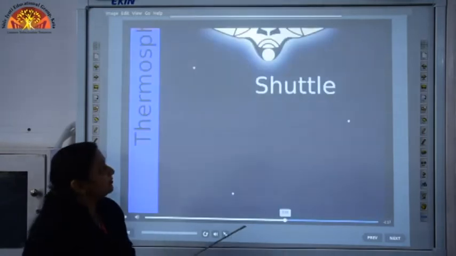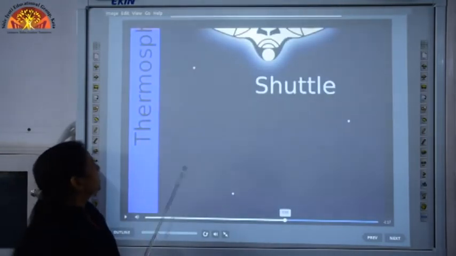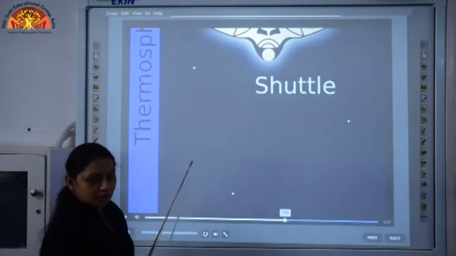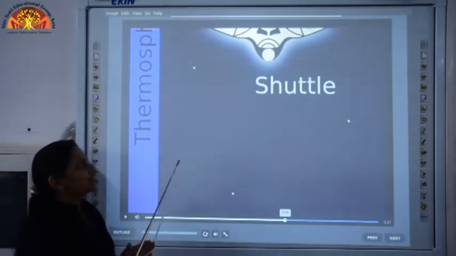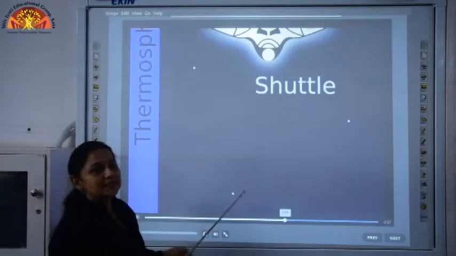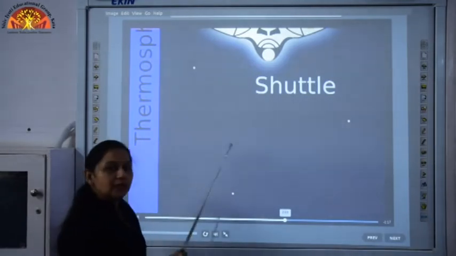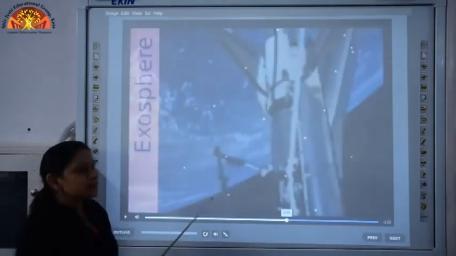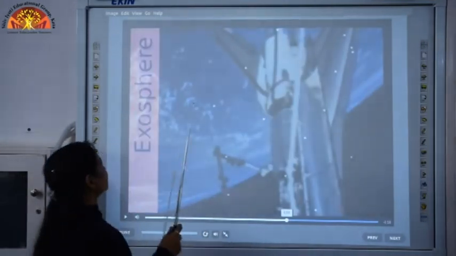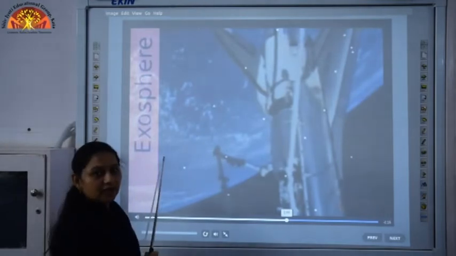And then we have our fourth layer, that is thermosphere. The thermosphere has space shuttles which go into space, they keep moving in this layer. And the last layer of the atmosphere is the exosphere.